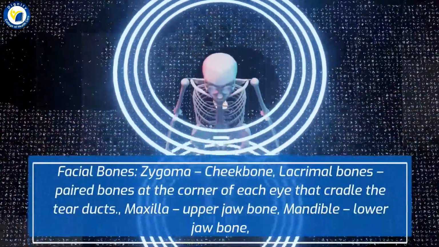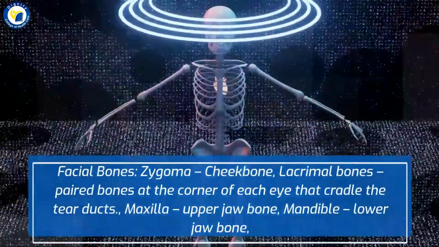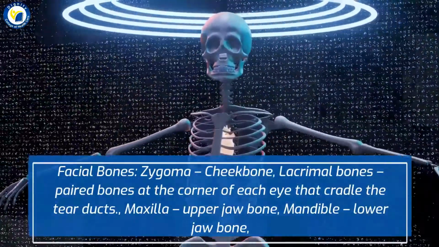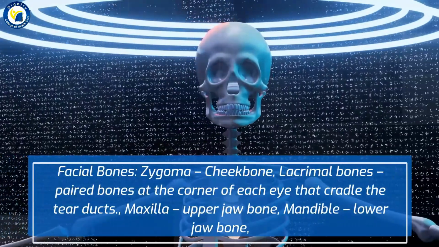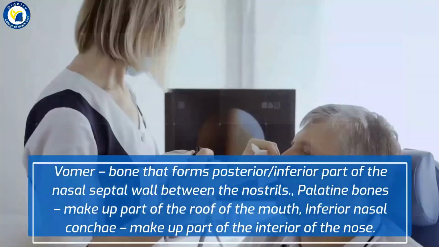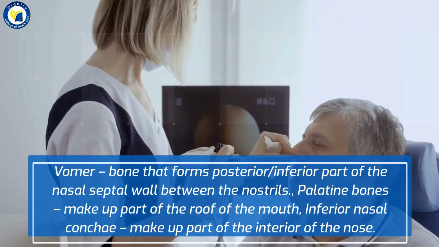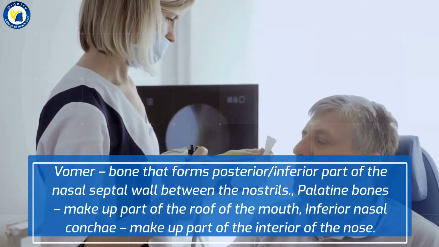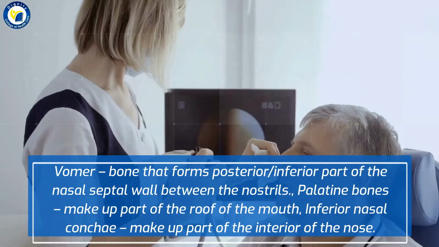Facial bones: zygoma, cheekbone; lacrimal bones, paired bones at the corner of each eye that cradle the tear ducts; maxilla, upper jaw bone; mandible, lower jaw bone; vomer, bone that forms posterior/inferior part of the nasal septal wall between the nostrils; palatine bones, make up part of the roof of the mouth; inferior nasal conchae, make up part of the interior of the nose.